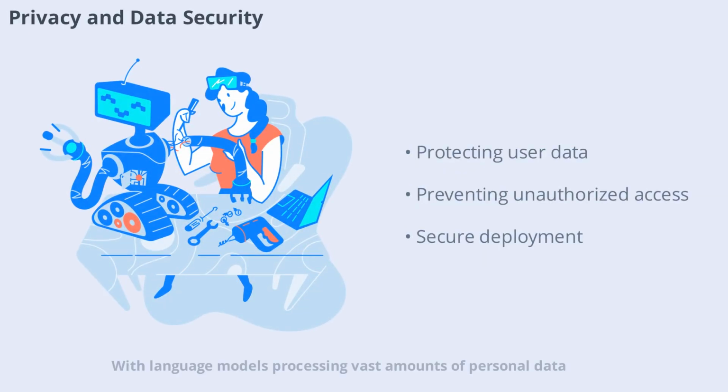With language models processing vast amounts of personal data, privacy and security are major concerns. Protecting user information and preventing unauthorized access are top priorities for developers. Techniques such as data anonymization and secure model deployment help safeguard sensitive information.